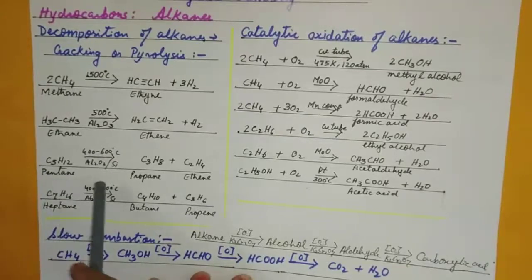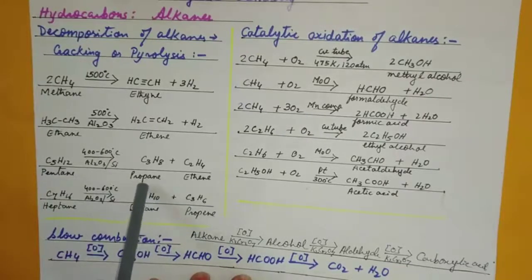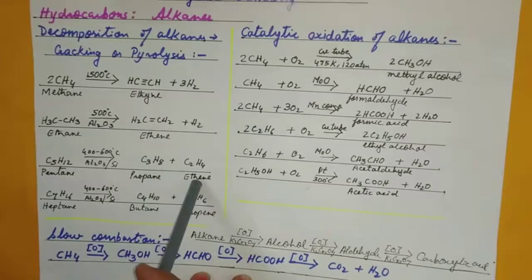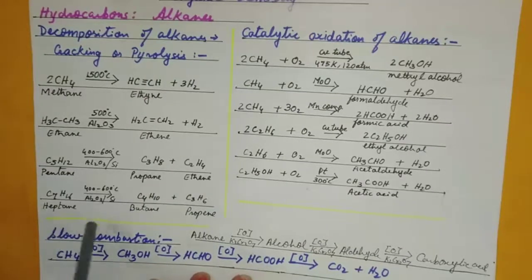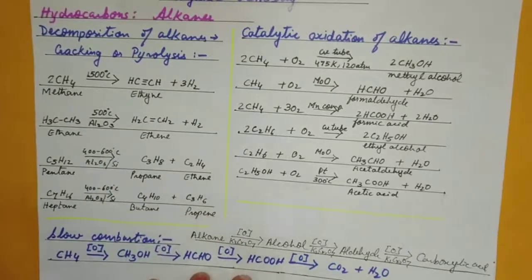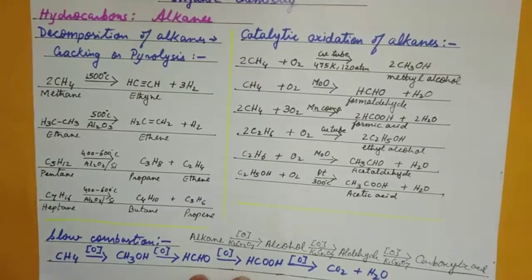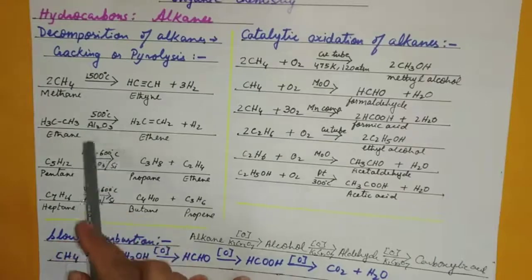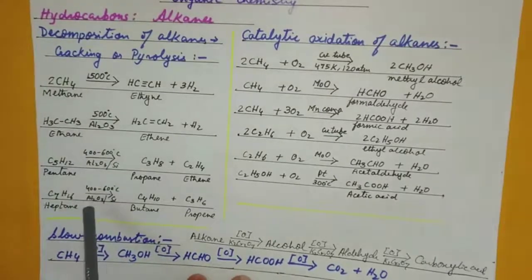Pentane also can be converted, and you can get propane and ethene separately. Heptane can be converted into butane and propene. So these are the kinds of pyrolysis which take place, and what matters is the temperature and the condition.